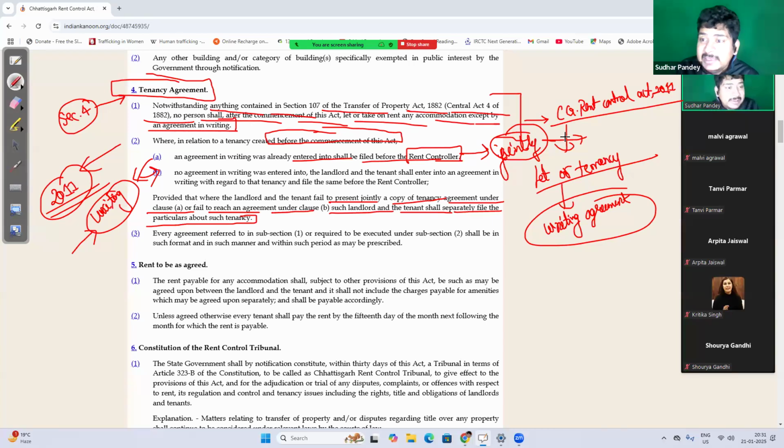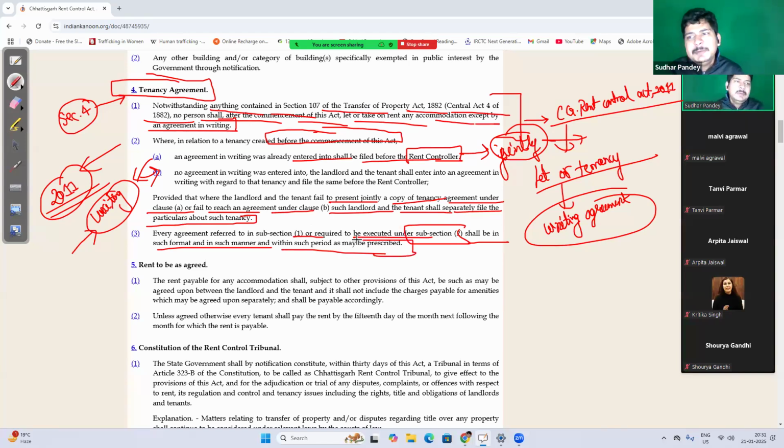The rent controller is going to check each and everything, right, and then he shall settle the terms of rent agreement. Now every agreement referred in subsection 1 or required to be executed under subsection 2 shall be in such format and manner as prescribed within such period as may be prescribed.